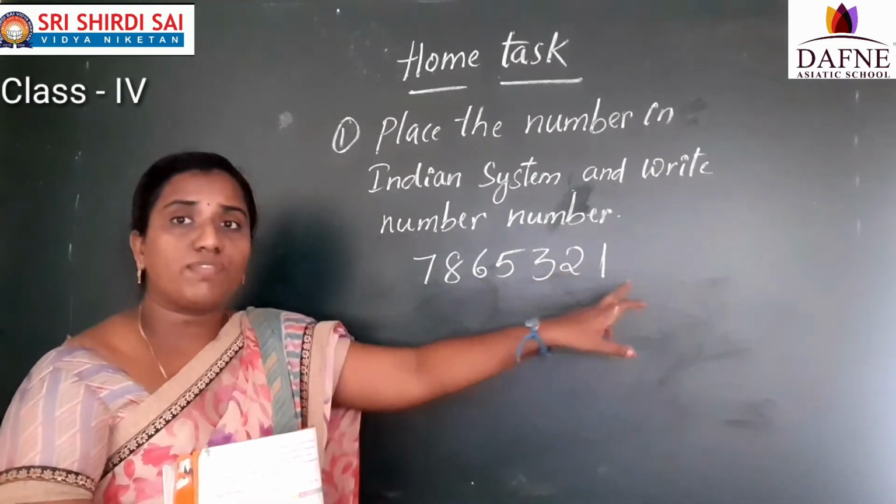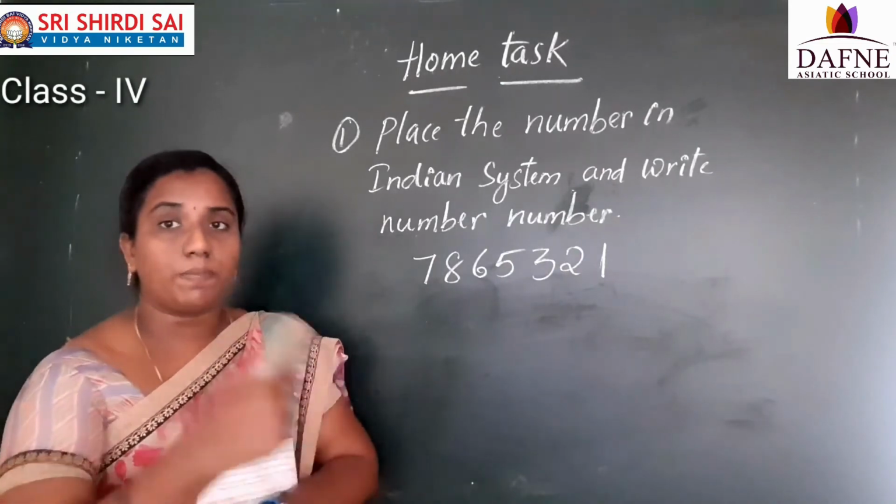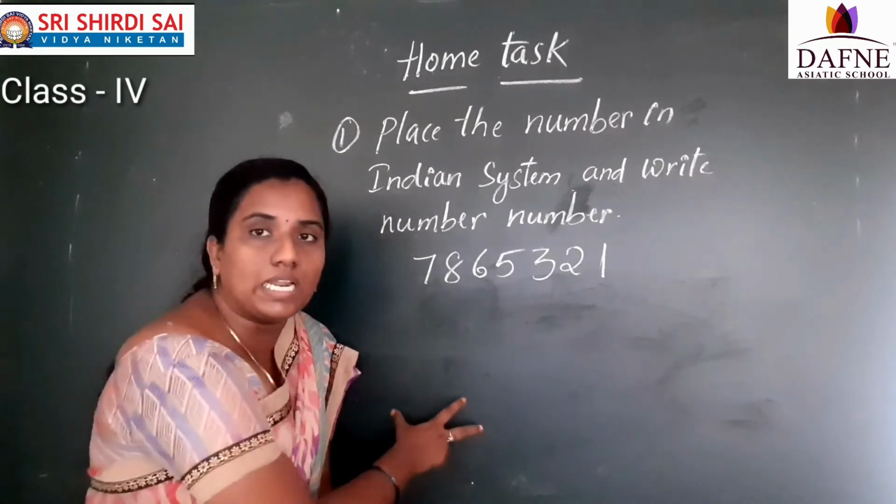How to place the number? From the right side onwards you have to place the number. After that, place the commas for that number. And also you have to write the number name under the chart.